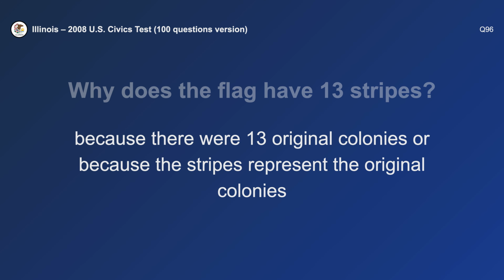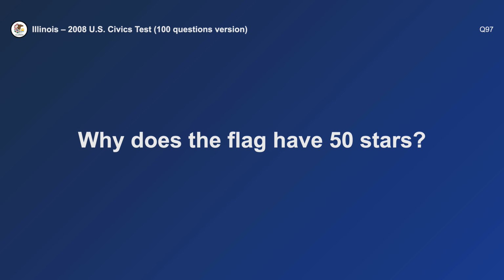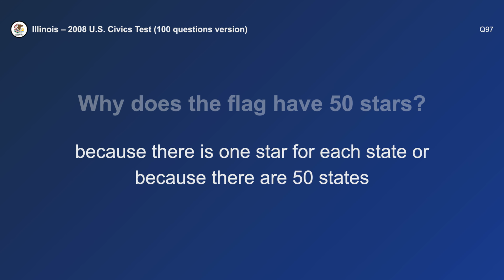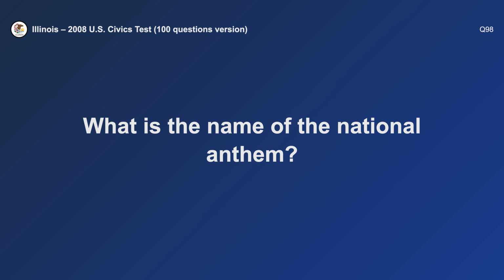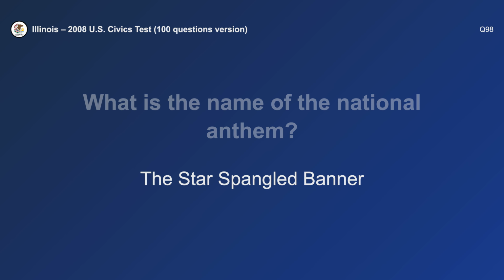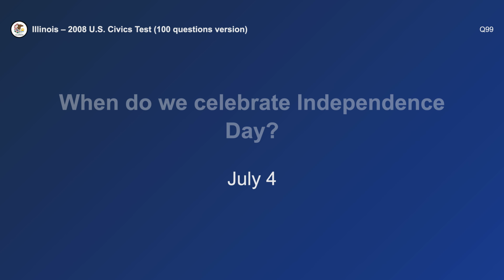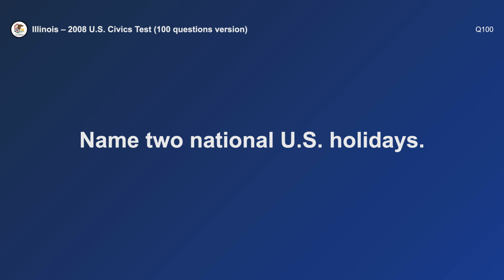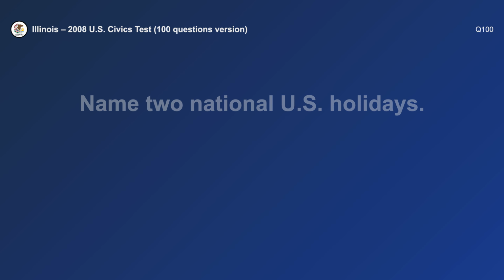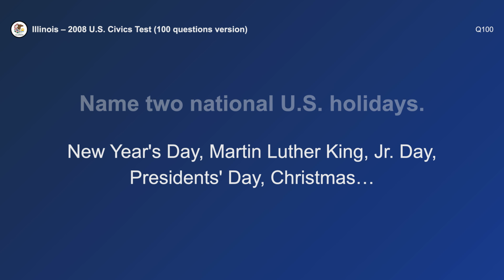Why does the flag have 13 stripes? Because there were 13 original colonies. Why does the flag have 50 stars? Because there are 50 states. What is the name of the national anthem? The Star-Spangled Banner. When do we celebrate Independence Day? July 4th. Name 2 national U.S. holidays. New Year's Day and Christmas.